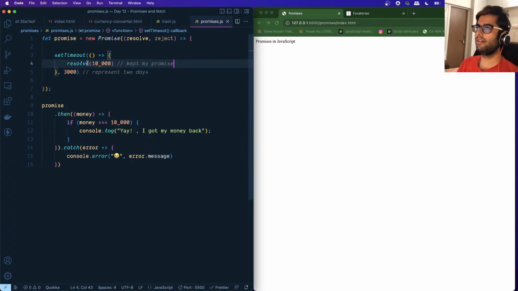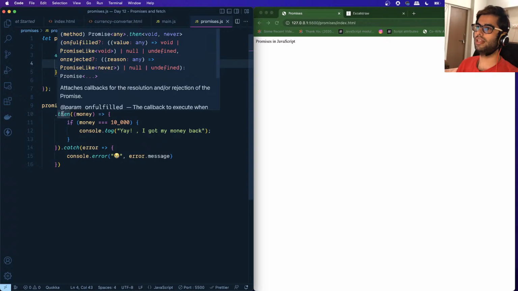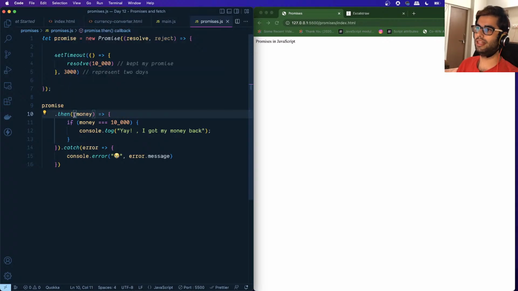So in order to represent that, I'm calling the resolve function. And since I have kept my promise, the callback that we have specified inside this then block will be called the moment this resolve statement is executed.